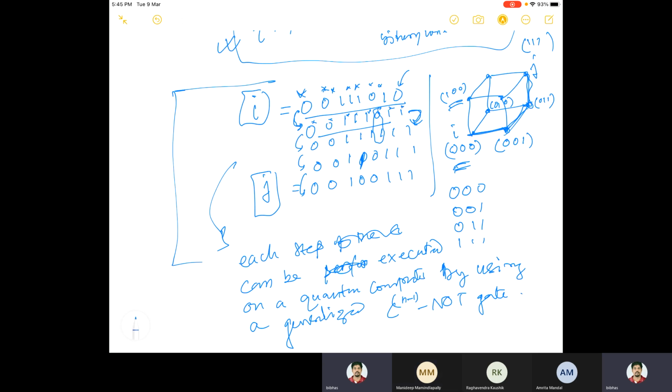And this is a control. This is a control. So that's why I said it is a generalized c to the power n minus 1 NOT gate. So each of these can be implemented using a c to the power n minus 1 NOT gate. Yeah, this is how it is done, and so we are done basically.